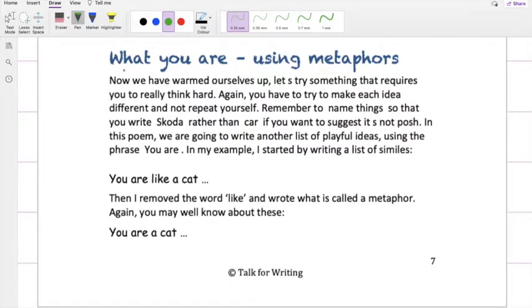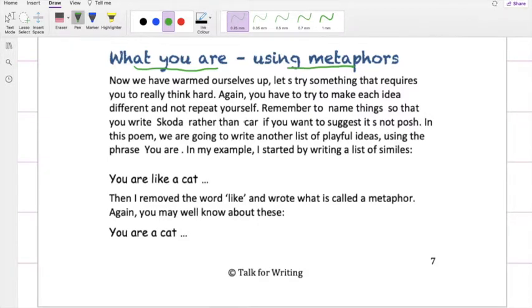Let me explain what you will be doing in your English today. Your next activity is you are going to write a poem. What you are using metaphors. We have written a poem using similes yesterday, and metaphors are slightly different to similes.